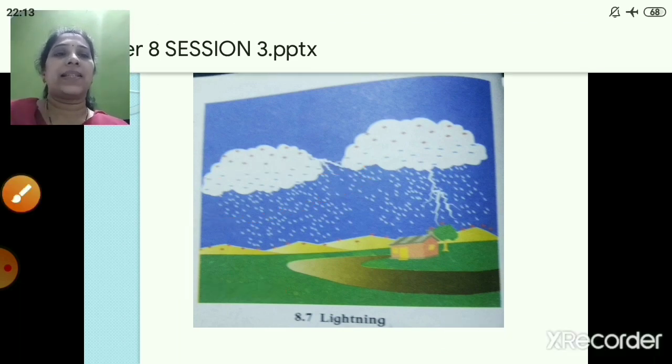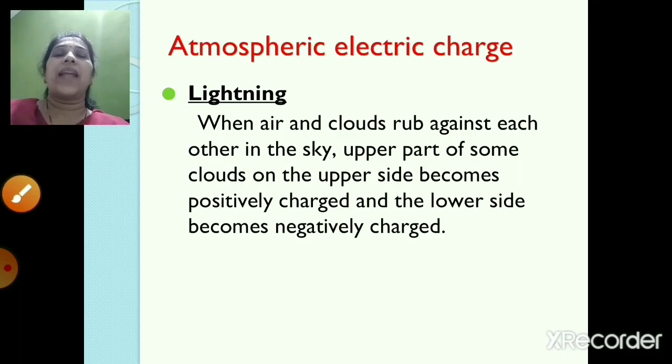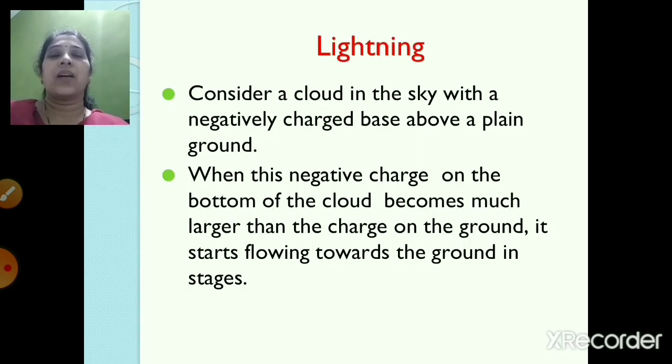So now let's see in detail. When air and clouds rub against each other in the sky, the upper part of some clouds becomes positively charged, and the lower side becomes negatively charged, as I told you in the diagram. Then what happens? Consider a cloud in the sky with a negatively charged base above the plain ground.